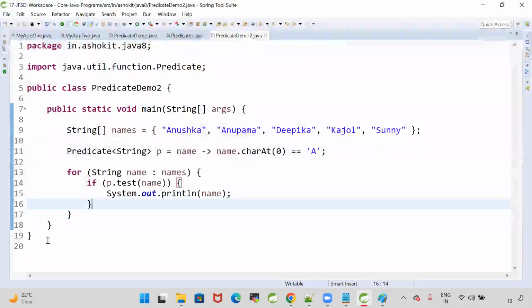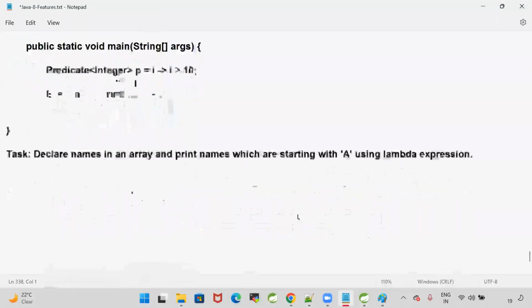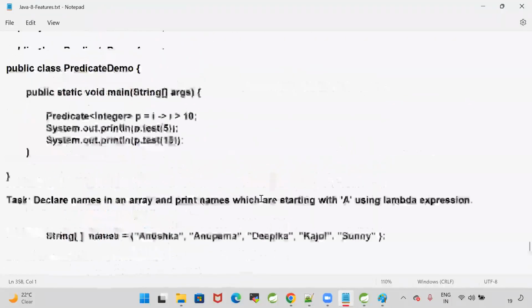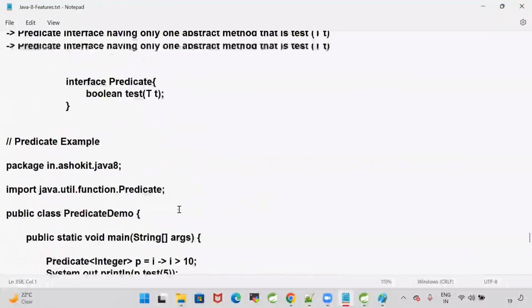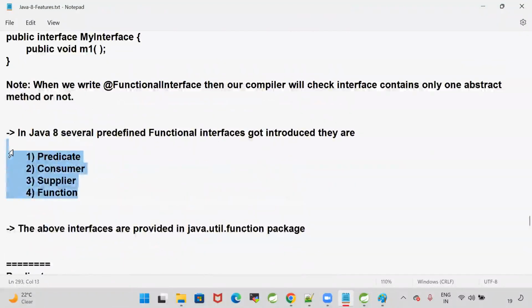Are you clear with this? Yeah, fine. Good, thank you. With this, I'm stopping for today. We'll continue in the tomorrow session, guys. In the tomorrow session, we will talk about these interfaces only. Tomorrow we'll try to understand the remaining interfaces.